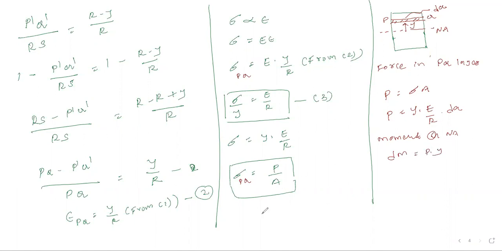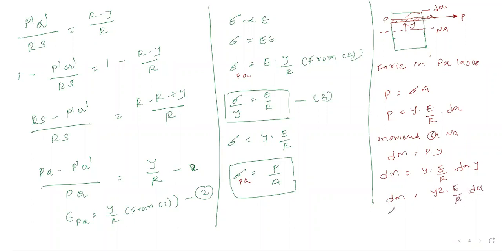Whatever force acts here, its distance is y. That is the reason we have a moment P into y. We don't need direction here. dM equals P into y. Put the value of P: y into E by R into dA into y. So you will get dM equals y square E by R into dA.